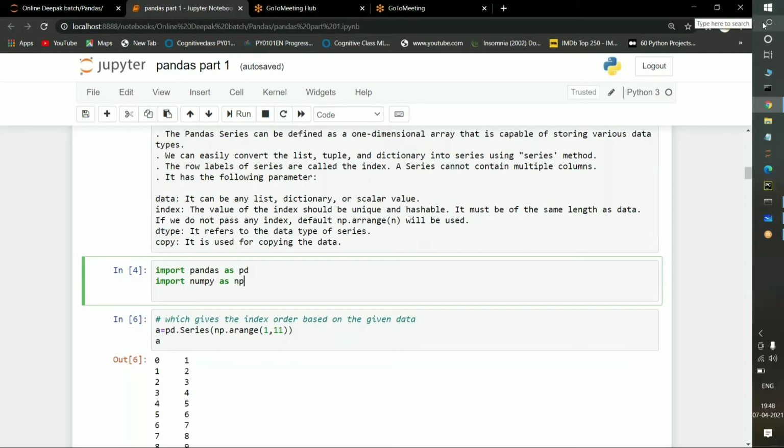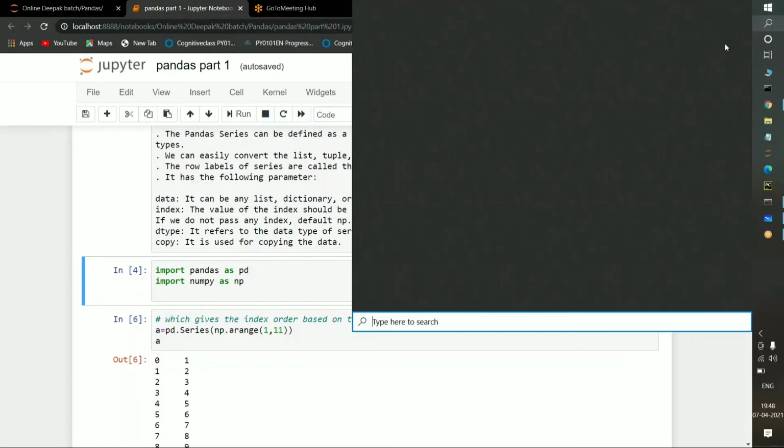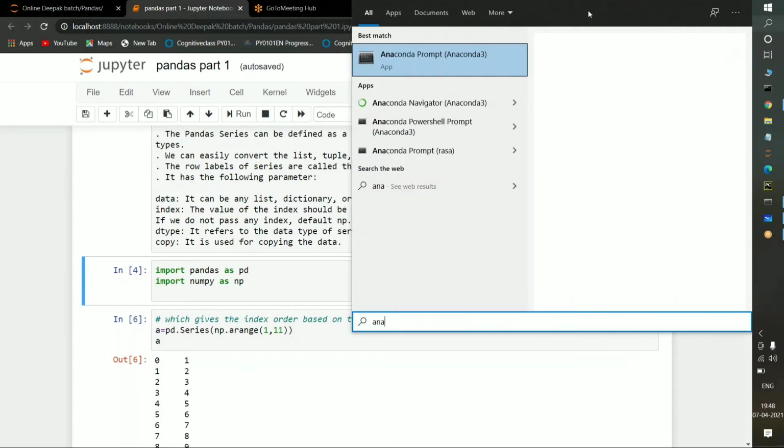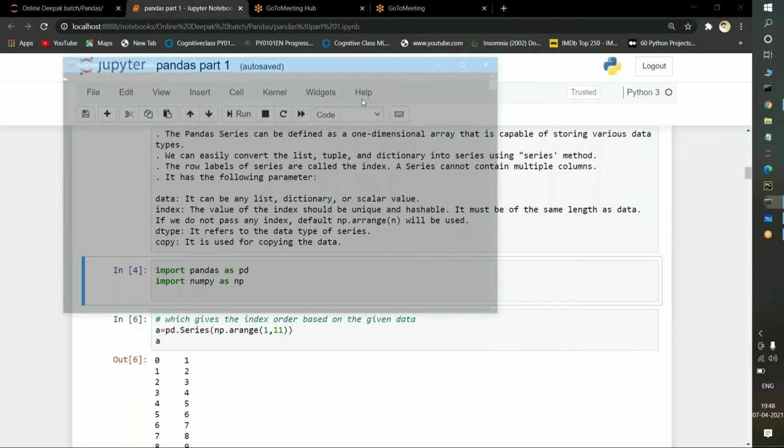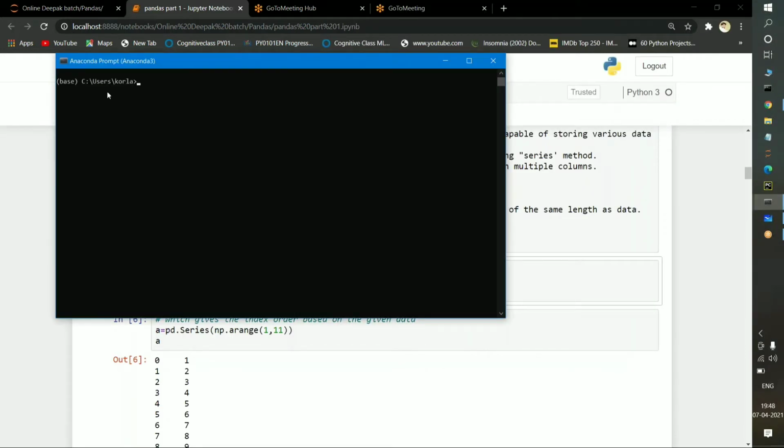For that purpose, you just go to the Anaconda prompt, open it, and select the default base environment. Here just type pip install pandas. If I execute it, what will be the output? Requirement already satisfied. What does it mean? The pandas library is already installed in my system.